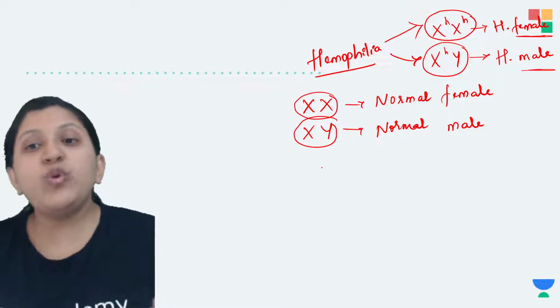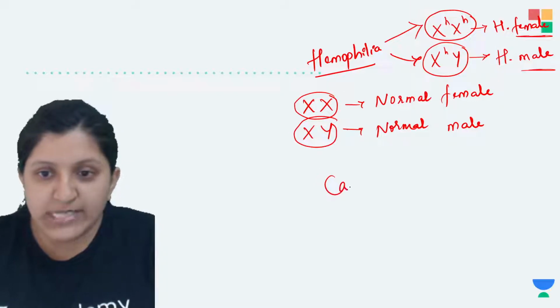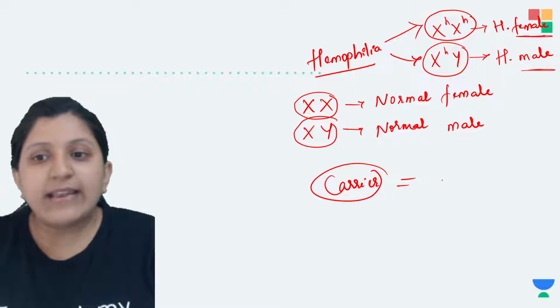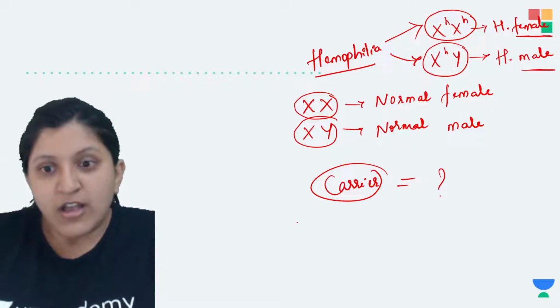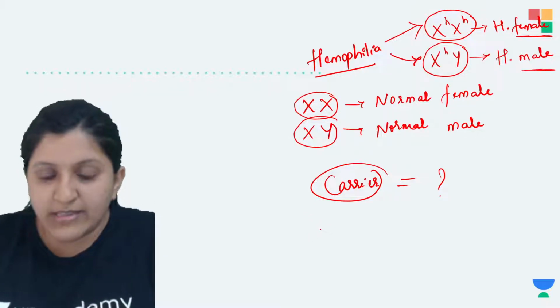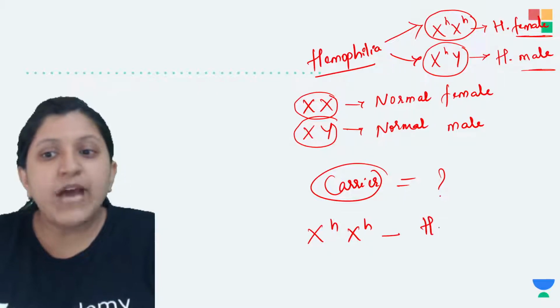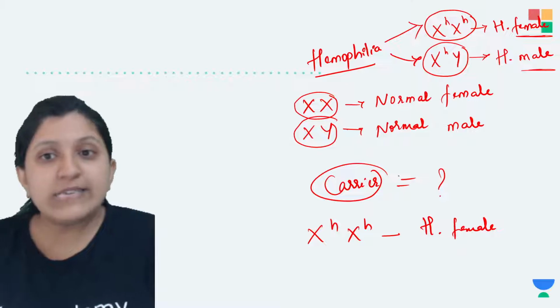Then when do we say that the female is a carrier? There is a concept of carrier that you will come across. So what exactly is a carrier here? A carrier won't have any symptoms. XH I had shown means a hemophiliac female. So what is a carrier then?